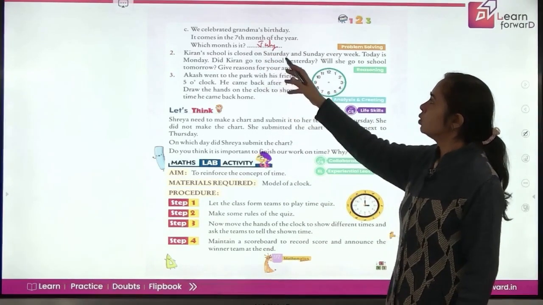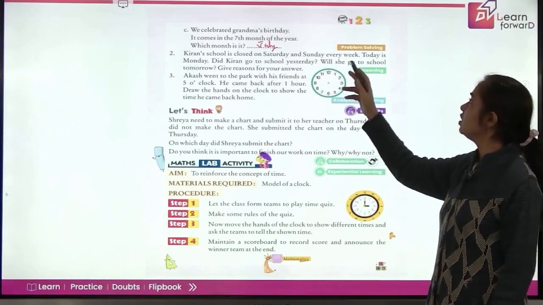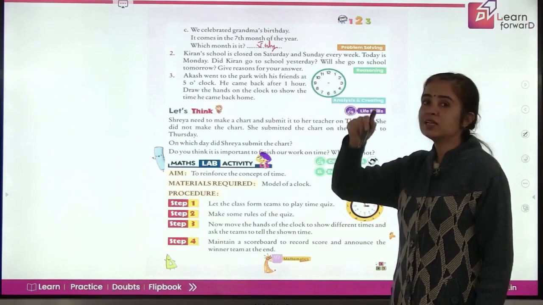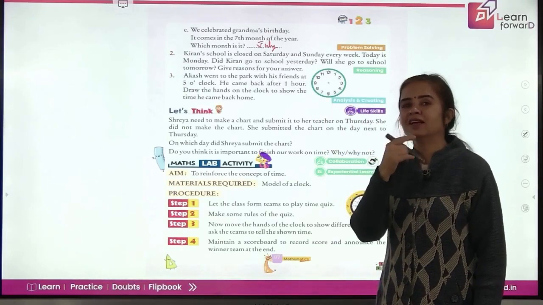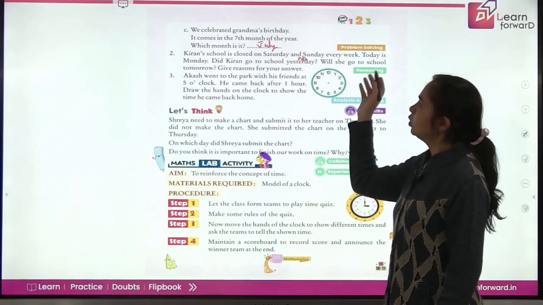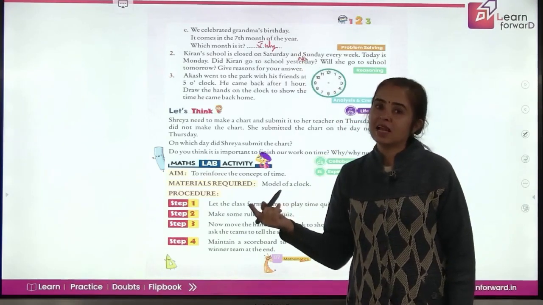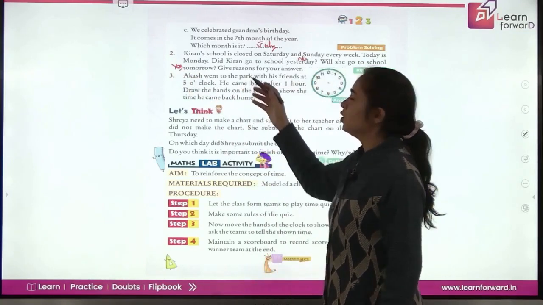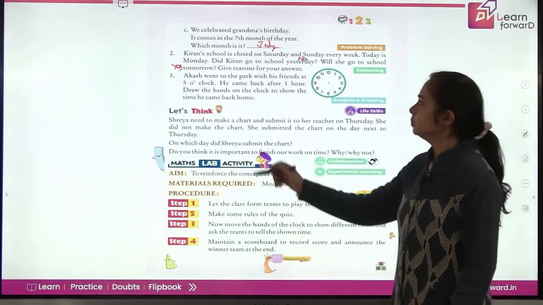Kiran's school is closed on Saturday and Sunday every week. Today is Monday. Did Kiran go to school yesterday? Today is Monday. So what was the day yesterday? Sunday. It was closed, so she did not go. Will she go to school tomorrow? Exactly, yes, because tomorrow will be Tuesday. You have given the reasons along with it.